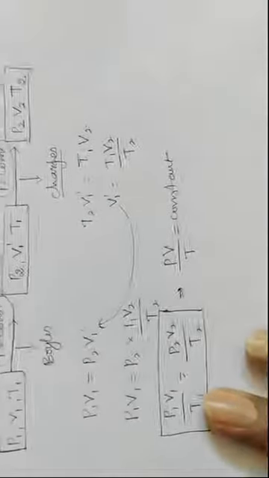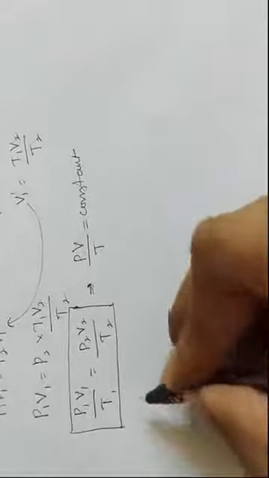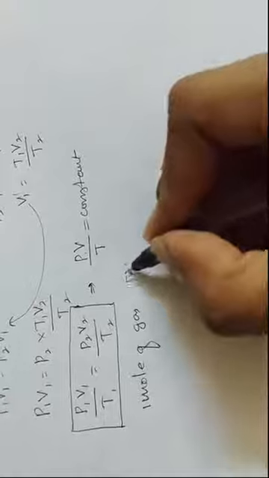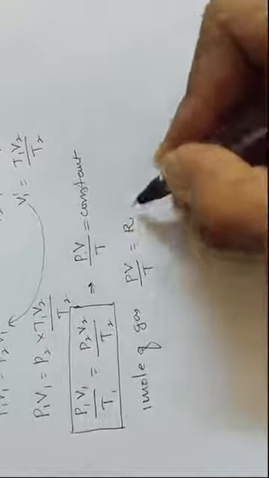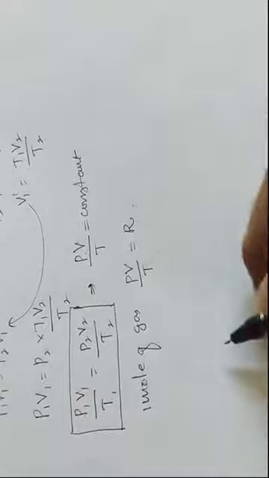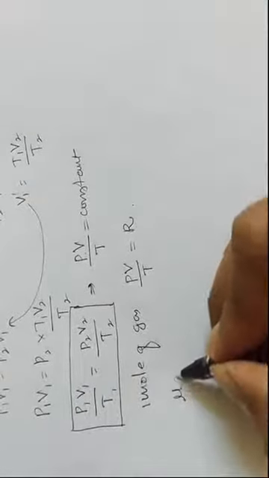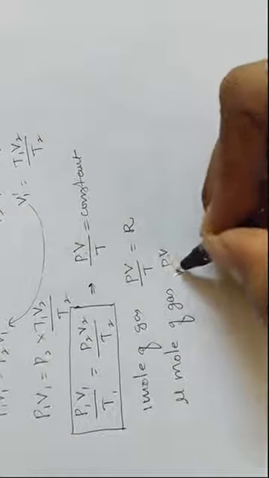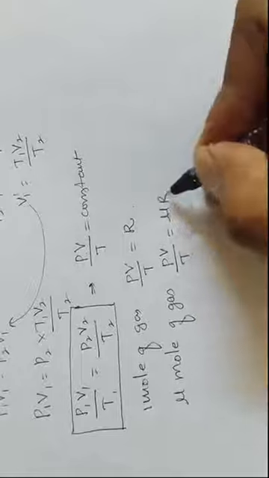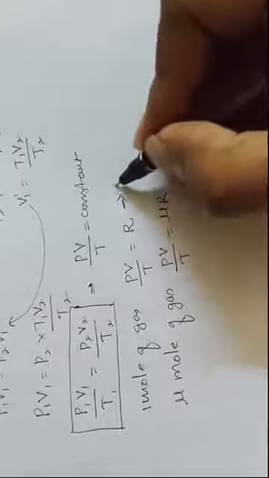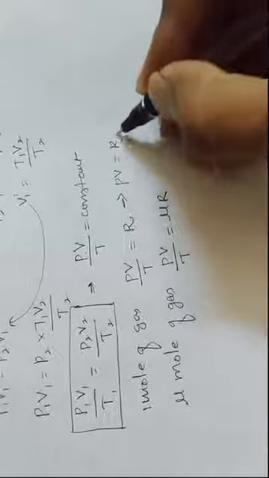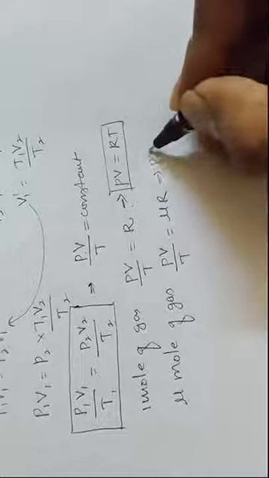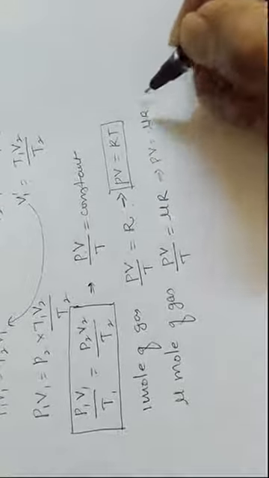For 1 mole of gas, we can write PV divided by T is equal to R. That constant is the universal gas constant. For mu moles of gas, we can write PV divided by T is equal to mu times R. So now we write PV is equal to RT for 1 mole of gas, and PV is equal to mu RT in general.